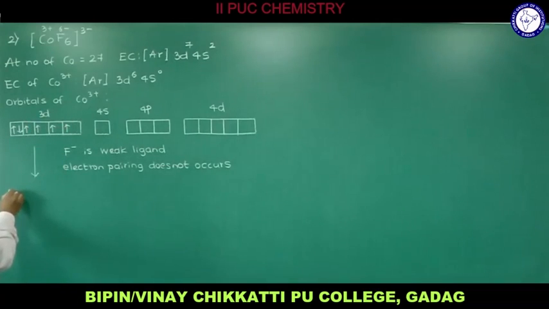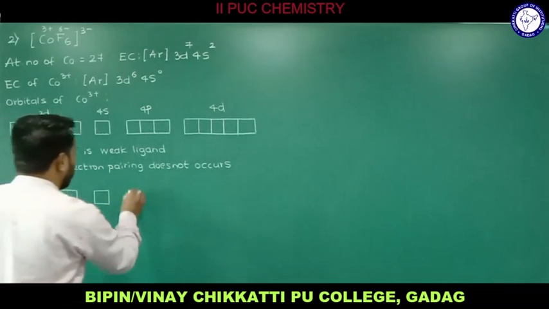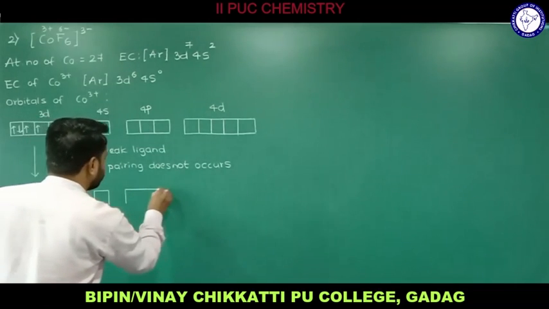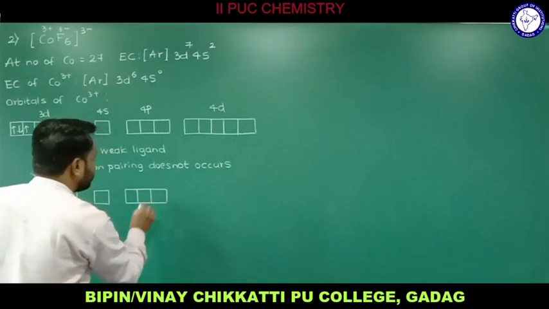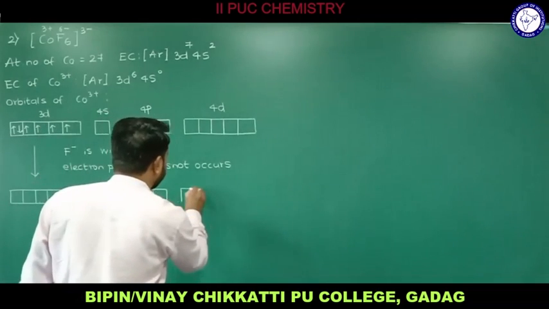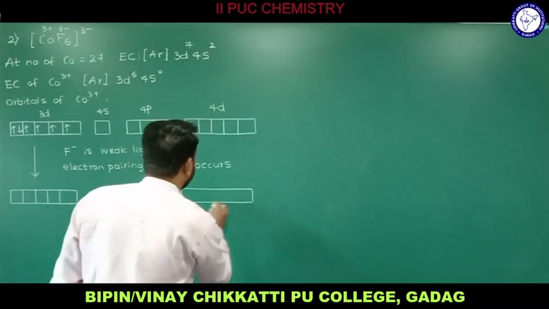So let me draw that one, how actually these will be as it is. So you have the 3d as it is. There will be no electron pairing. 1, 2, 3, 4, 5. And let me draw all of them first. So we have 4s over here. And next I am going to draw the P. For P we have 3, Px, Py, Pz, and for the D we have 5. Let me draw that one. So this will be for the D, in particular 4d.